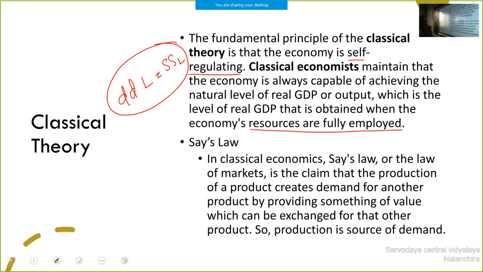Say's law: J.B. Say propounded a law, that is Say's law. In classical economics, Say's law is the law of markets, covering the markets for labor and capital. The law of markets is the claim that the production of a product creates demand for another product. So production creates demand.